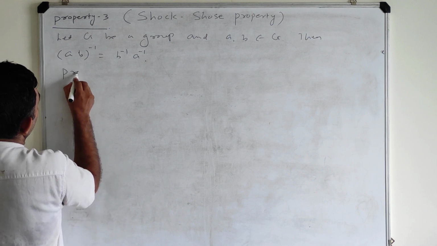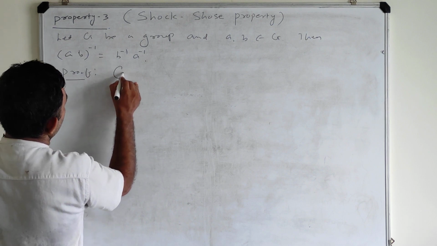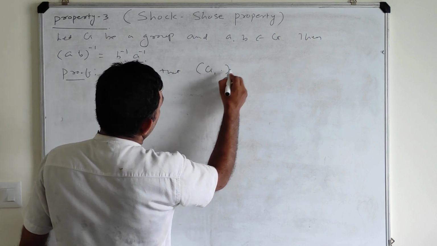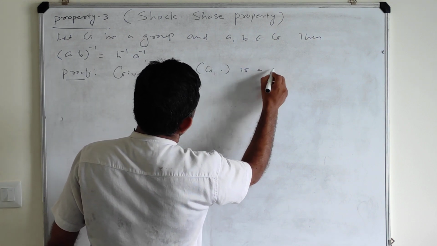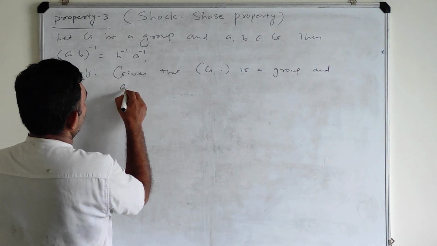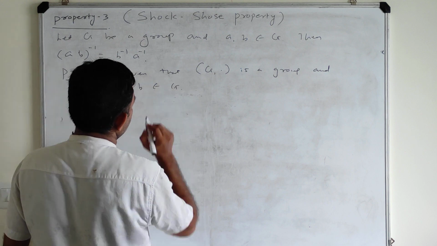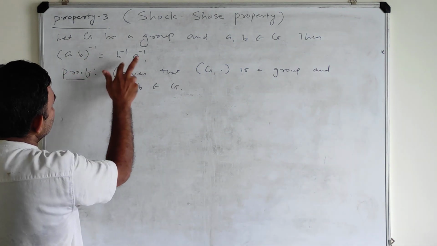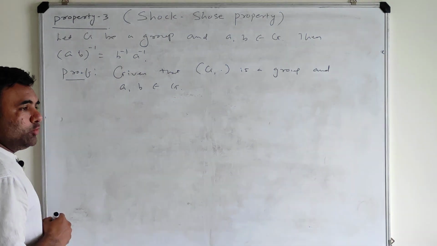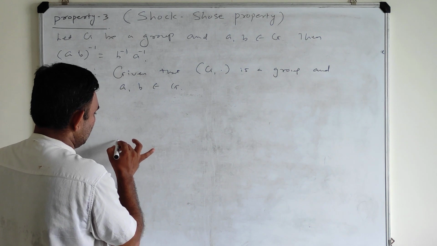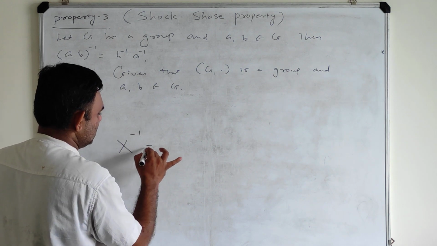So proof. Here it is given that (G, dot) is a group and a, b belong to G. Now I want to prove that (ab) inverse is b inverse into a inverse. So let me recall one thing. Suppose I want to prove that x inverse is equal to y.